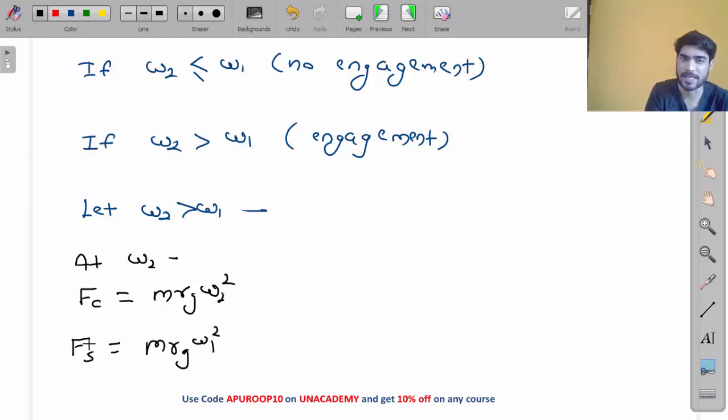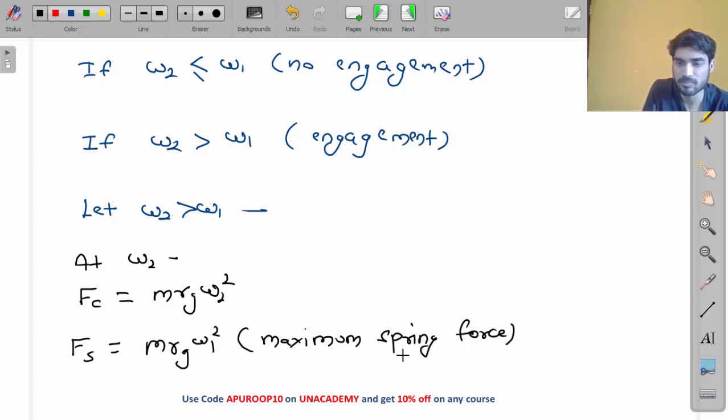Up to omega 1 it was equal to Fc. After this Fc is increasing, Fs is not increasing. So at omega 2 speed, Fs is m Rg omega 1 square. This is the maximum spring force.